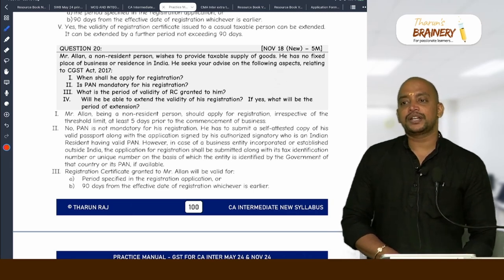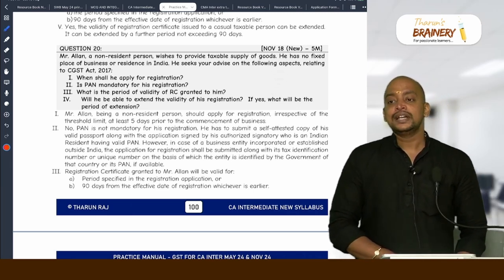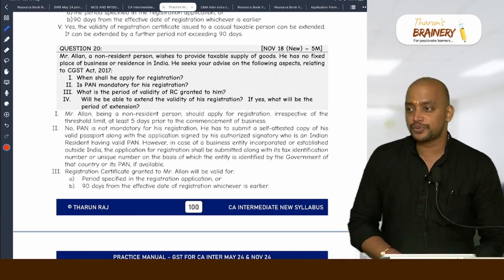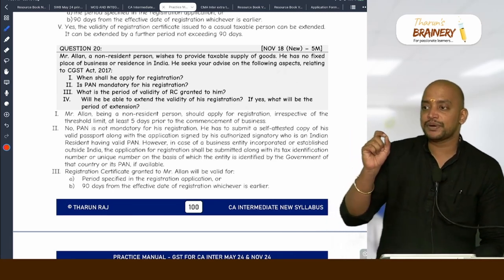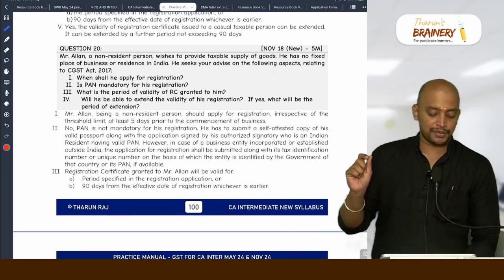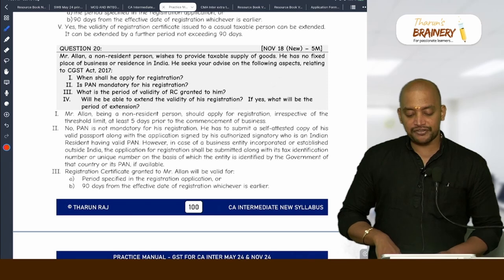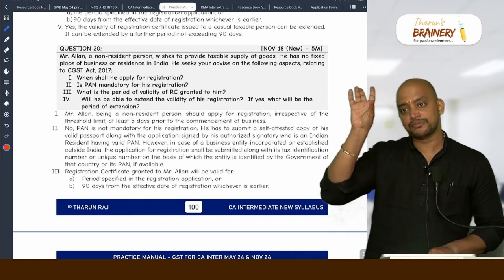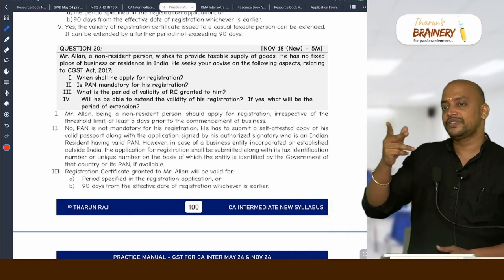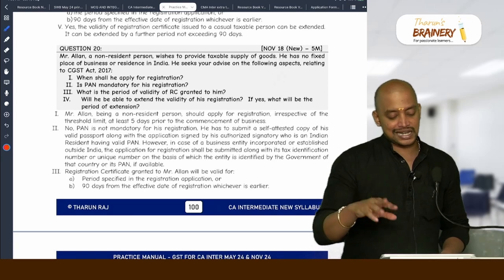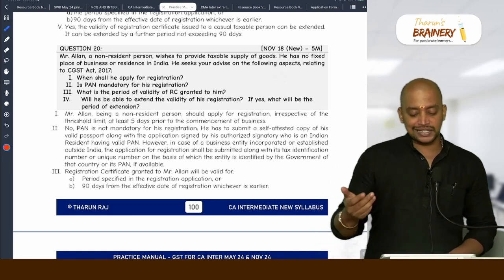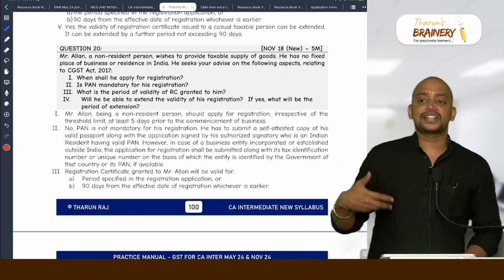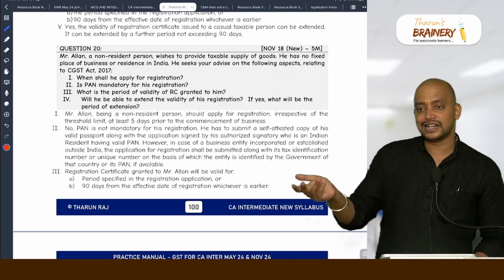Is permanent account number mandatory for his registration? No. He can get the registration through passport, and the application should be signed by an authorized signatory under a valid permanent account number. What is the period of validity of registration granted to him? Same, 90 days or number of days he requested, whichever is earlier. Will he be able to extend? Yes, for a further period not exceeding 90 days.